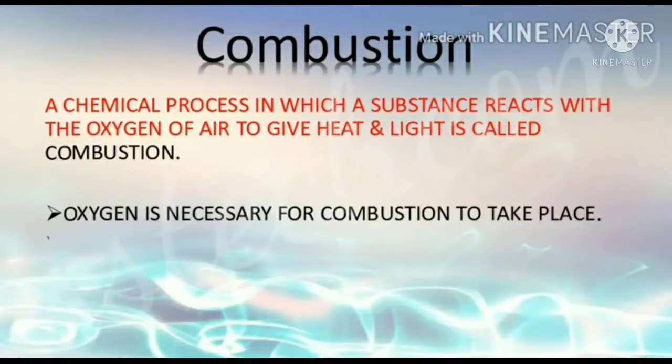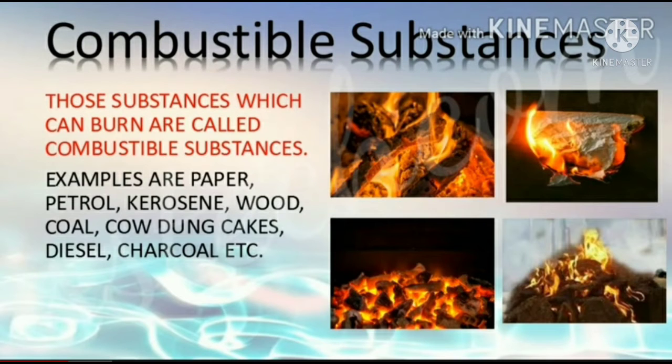A chemical process in which a substance reacts with oxygen to give heat and light is called combustion. If there is no oxygen, there will be no burning. Then what are combustible substances? Combustible substances are also called fuel. Those substances which can burn are called combustible substances.